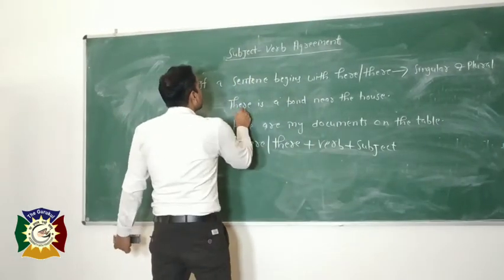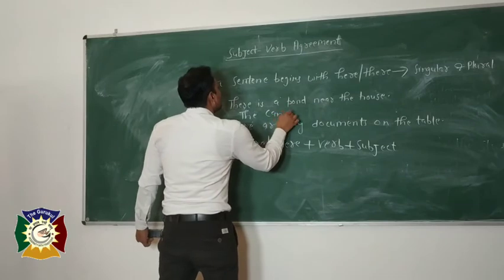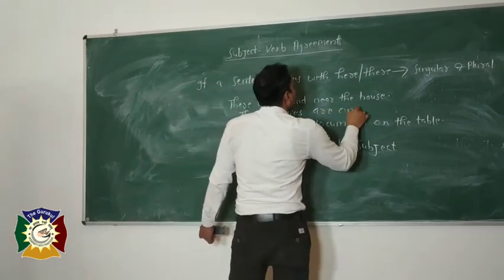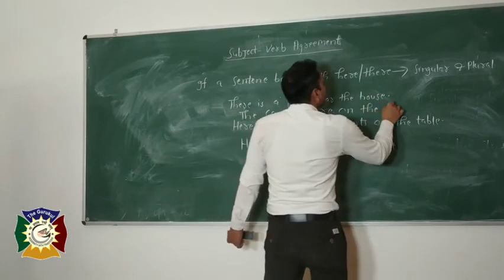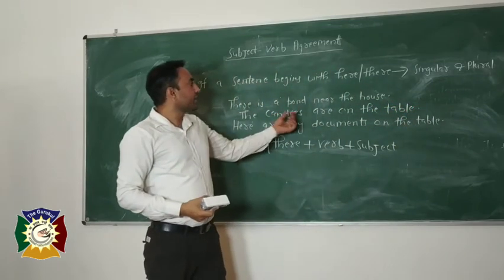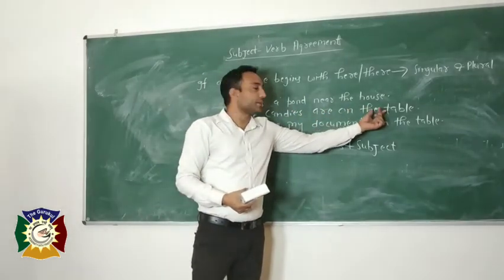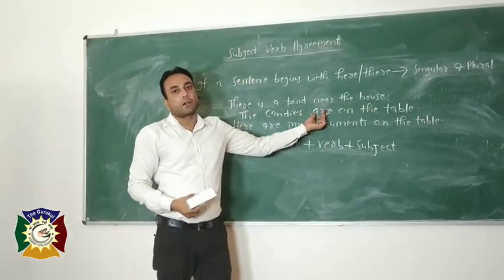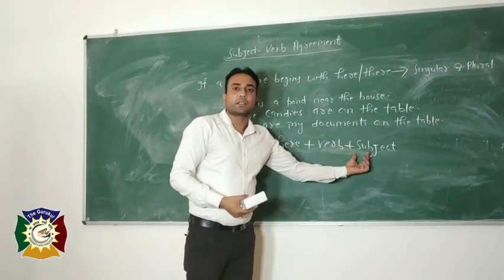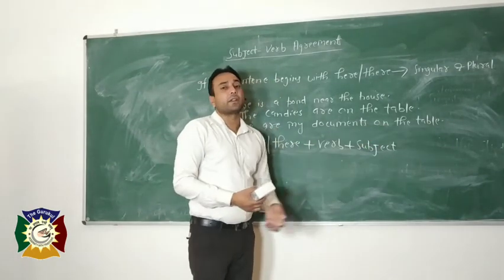For example: there are the candies on the table. Now the candies is the subject in this, and the verb is are. So this is the rule: here, there, plus verb plus subject, because they are different in structure.